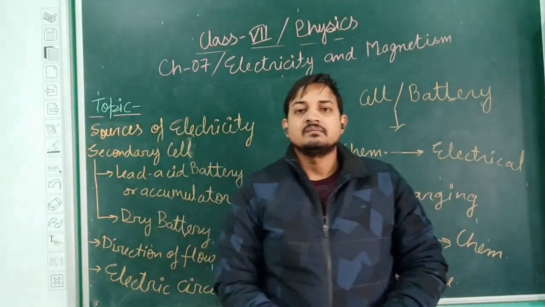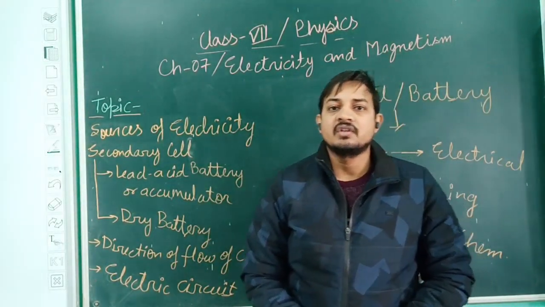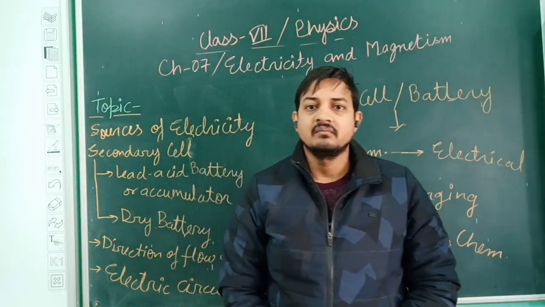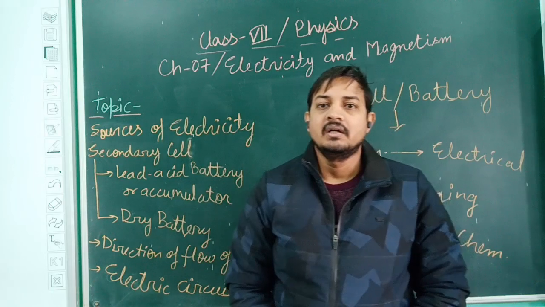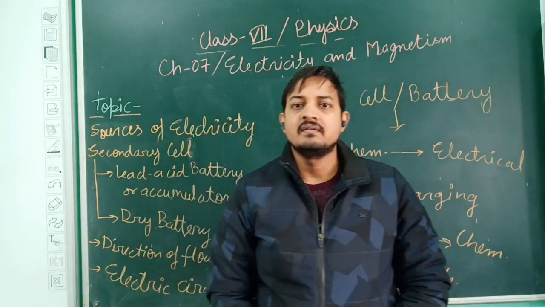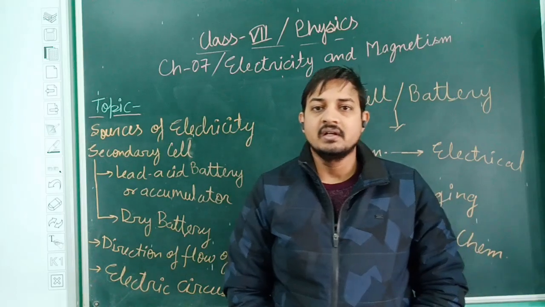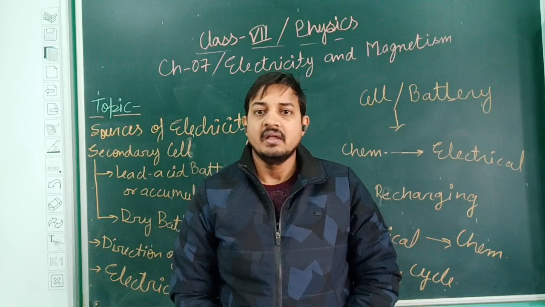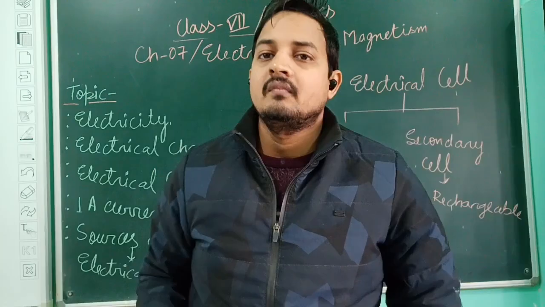Good morning, everyone. Today we are going to start the new topic of chapter 7, electricity and magnetism. These topics are the electrical cell, in which we are going to discuss the primary cell, the secondary cell, the flow of electrical current in any circuit, and what an electrical circuit is and what its composition is.